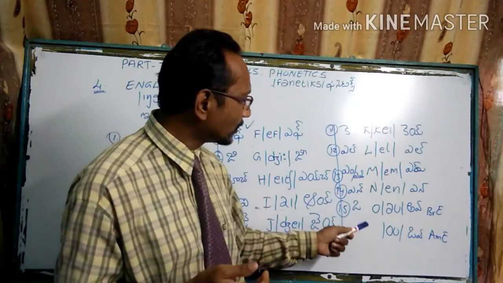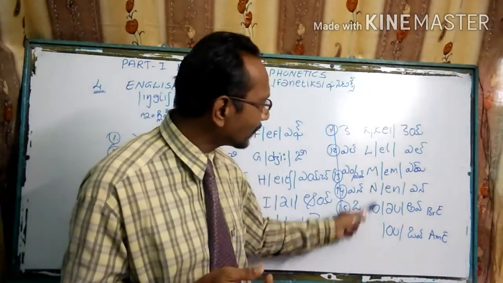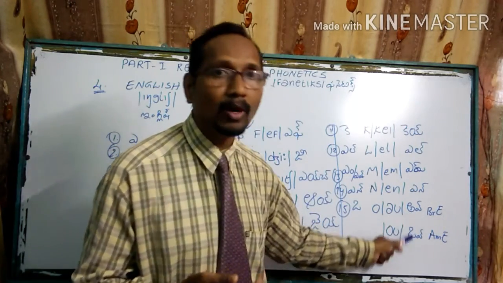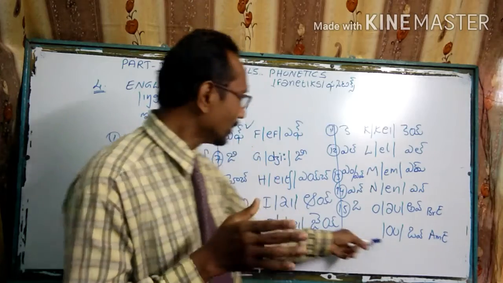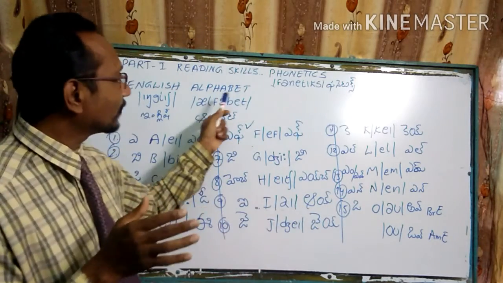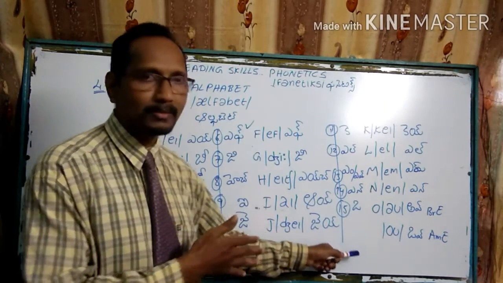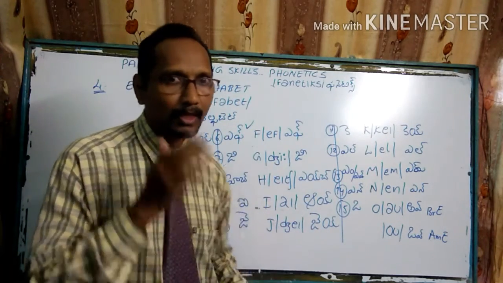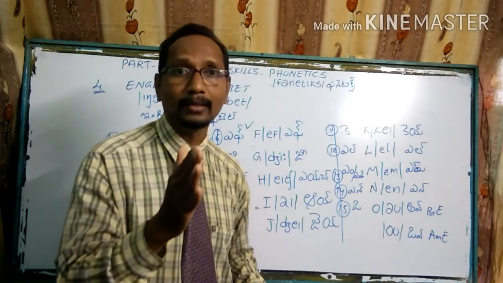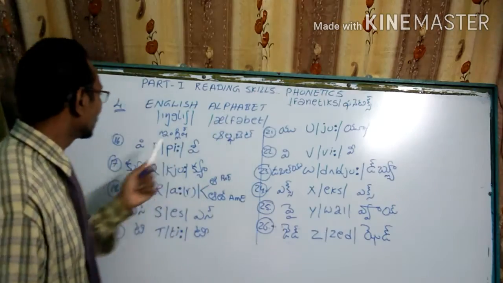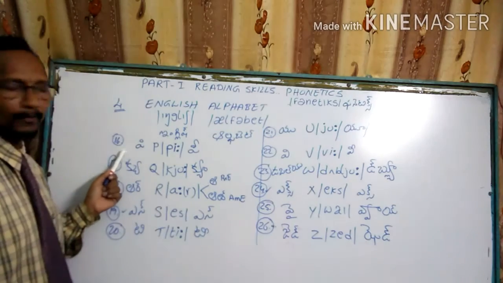Suppose if you add this letter with this letter, we can call it okay or okay. So these are 15 out of 26 I have given. Next I give you the balance of the alphabet, my dear students. Please stay online. The balance of the alphabet, that is the 16th one.